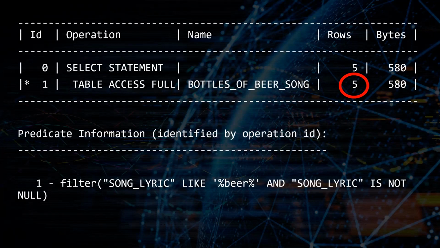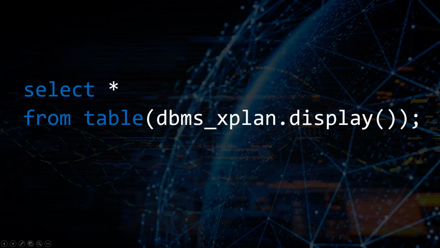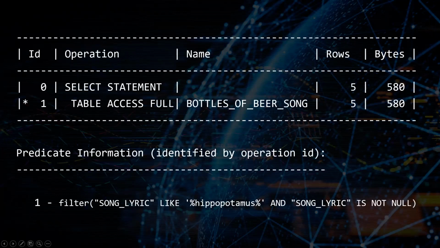Now, that doesn't seem like it's very accurate at all. Let's ask a different question. Let's ask how many times the word hippopotamus appears in the song. So if we issue explain plan for select star from Bottles of Beer Song where the song lyric column is like %hippopotamus%, again, when we get the plan back using DBMS_XPLAN.DISPLAY, Oracle says, oh yeah, there's going to be 5 records. Well, the truth is, hippopotamuses are not mentioned anywhere in the song.